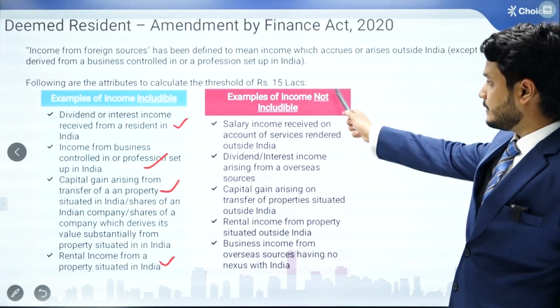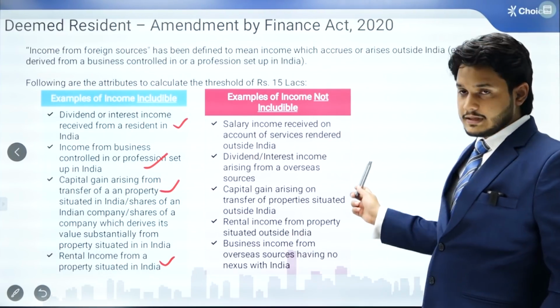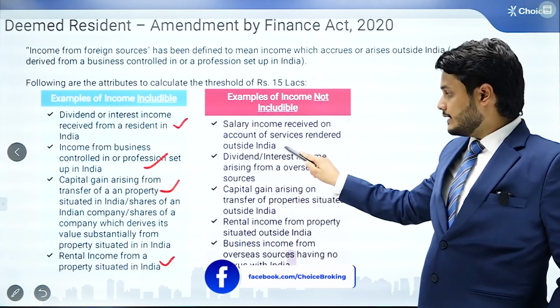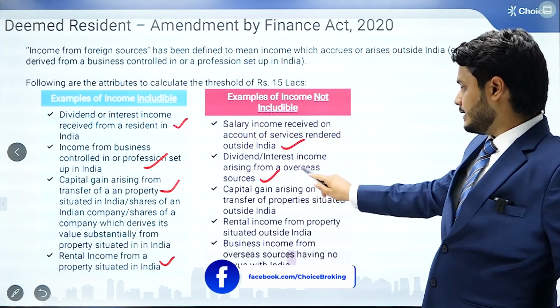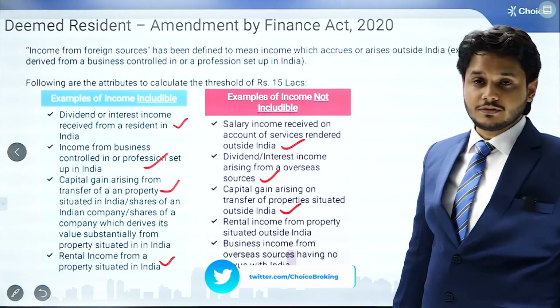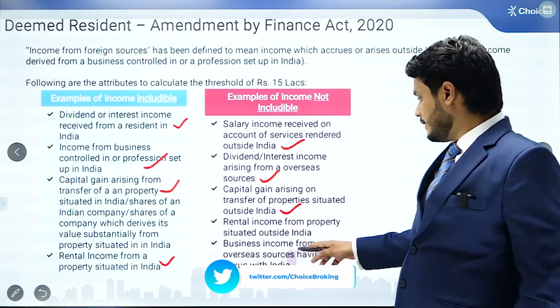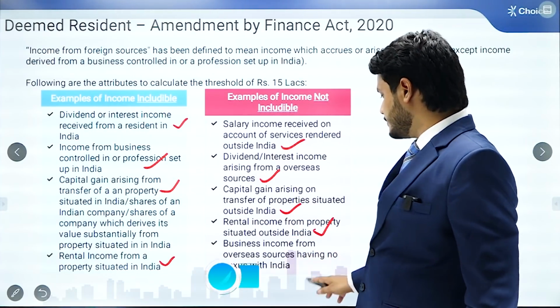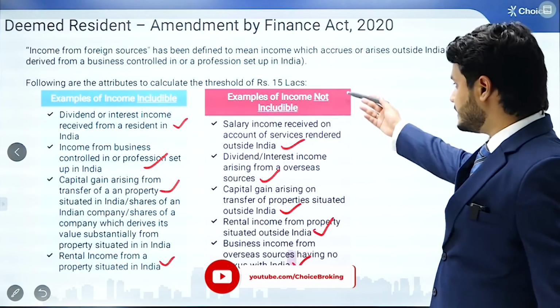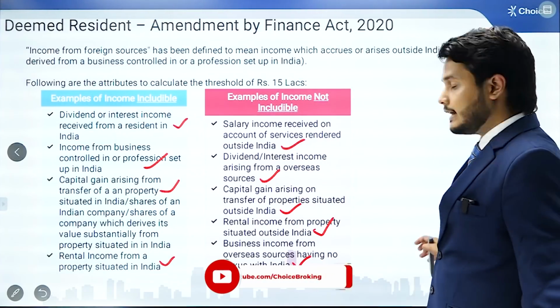These are the examples of income not includable in the 15 lakh rupees calculation. Salary income received on account of services rendered outside India. Dividend income arising from overseas sources. Capital gain arising from transfer of property situated outside India. Rental income from property situated outside India, and business income from overseas sources having no nexus with India. So these incomes are not included in the 15 lakh rupees calculation.